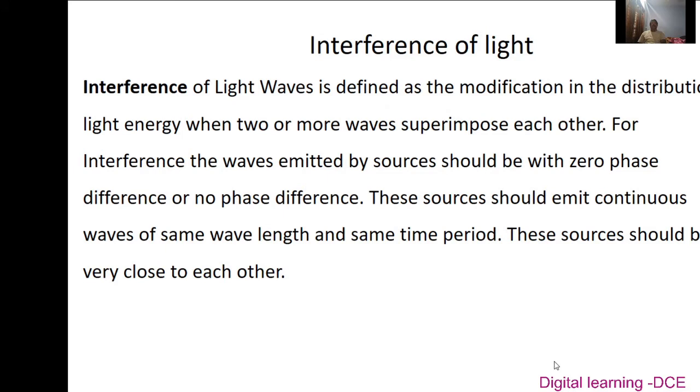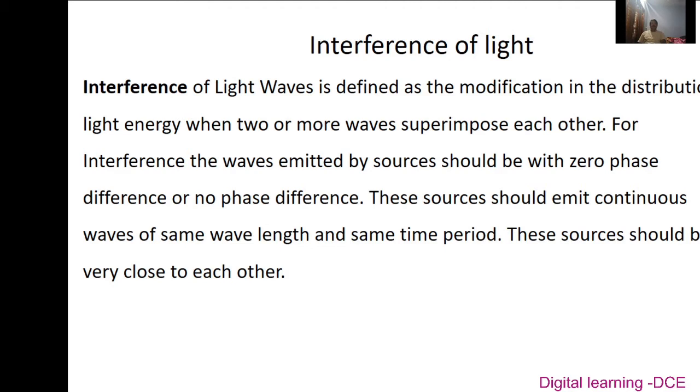Next, we will move on to the interference of light. When two waves propagate through the medium, they superpose over each other. At a certain point, the crest of one wave falls on the crest of the other wave. At that point, we get the maximum intensity or maximum amplitude. At a certain point, the crest of one wave falls on the trough of the other wave. There we get the minimum intensity.